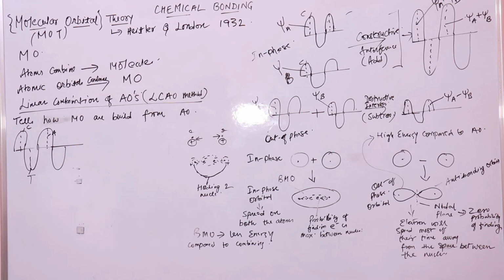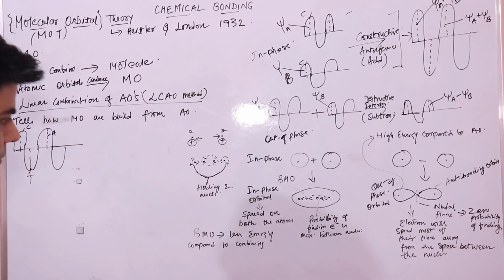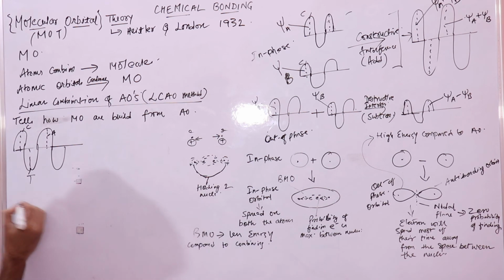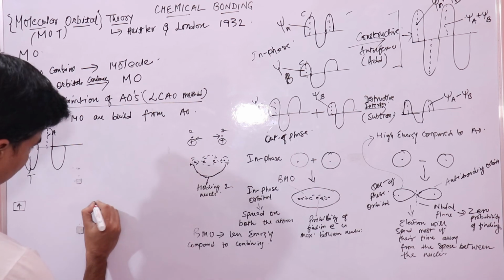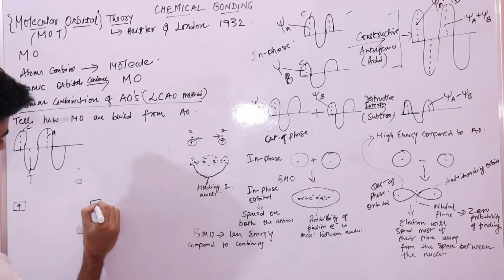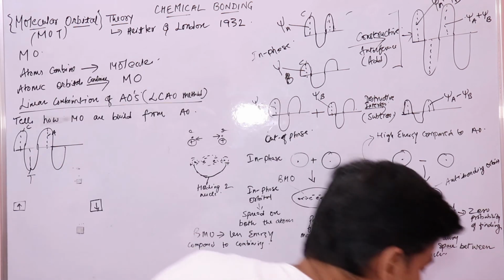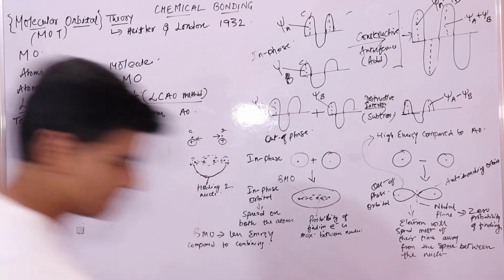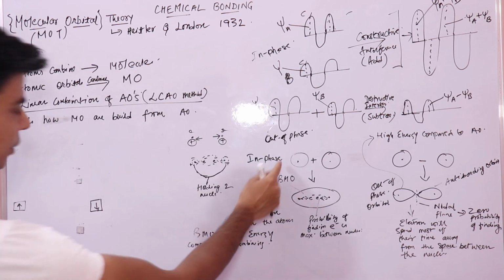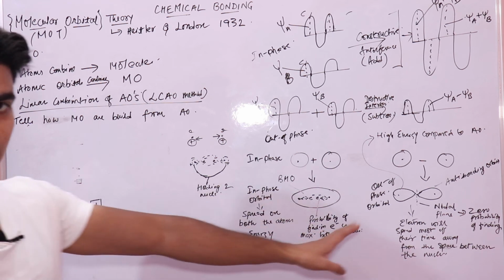We'll just quickly draw the energy level diagram now. How will we draw the energy level diagram? If this is your one orbital, and this is your second orbital, now these two atomic orbitals can combine in phase and out of phase.